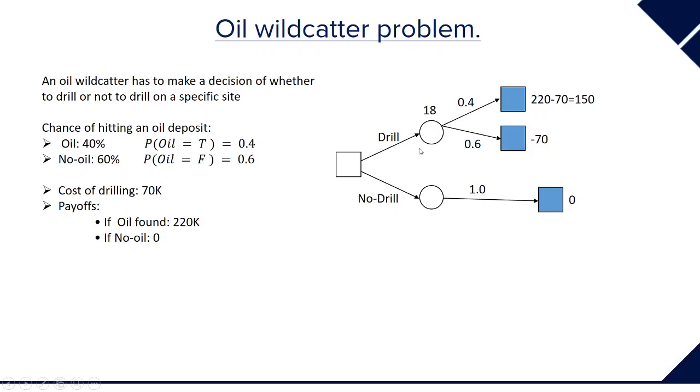So the value of this node can be calculated using the expected value of this branch and this branch. So 150 multiplied by 0.4 plus 0.6 into minus 70 gives us an expected value of $18,000.